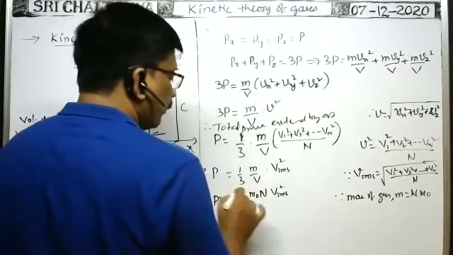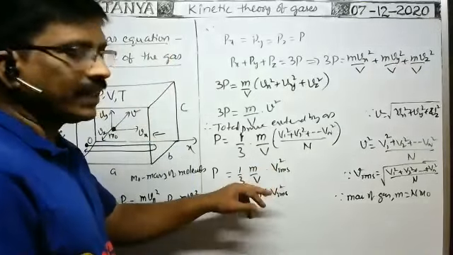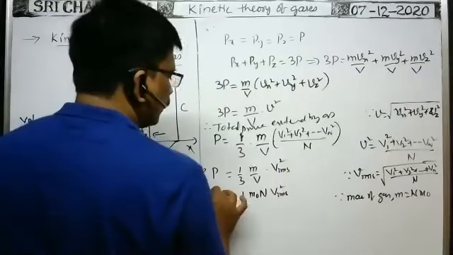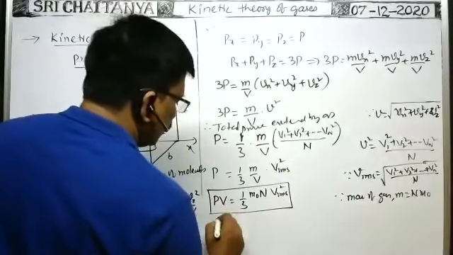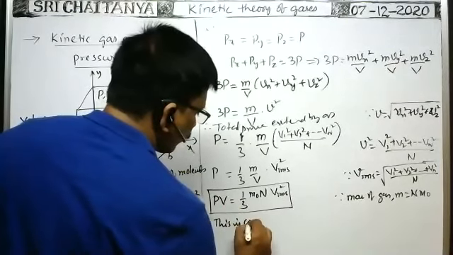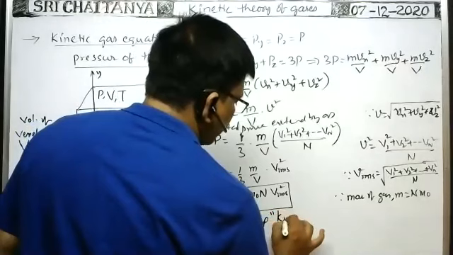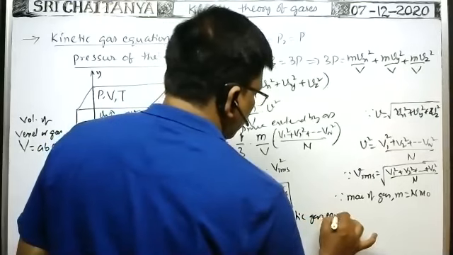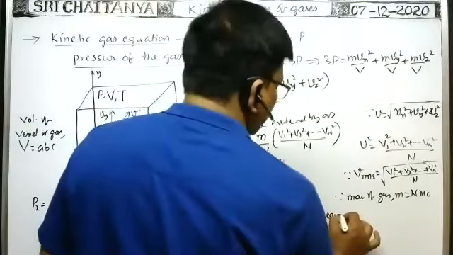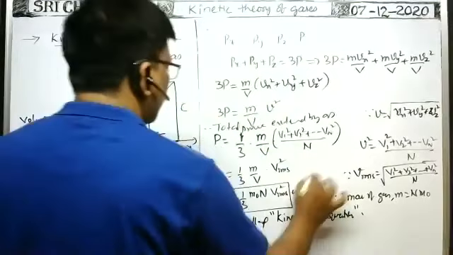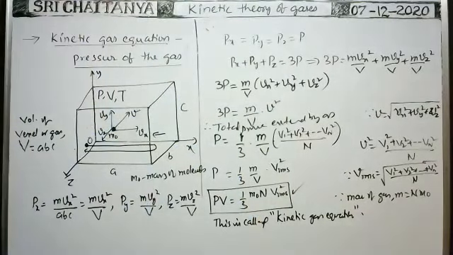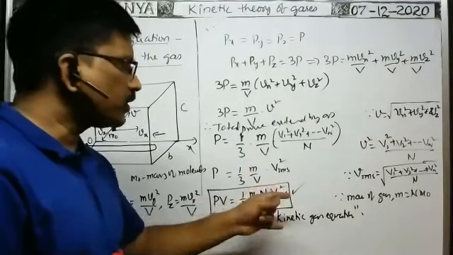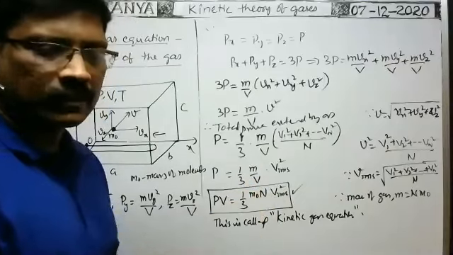But in some textbooks in chemistry, I think C is used. C square means RMS speed square. Okay, this is called the kinetic gas equation, and the pressure relation. It is a very, very important formula. PV is equal to 1/3 m0 n C square, where C square means RMS speed square. In some textbooks it is given as C. Here I have written VRMS.